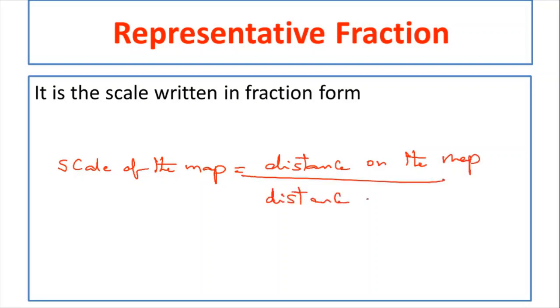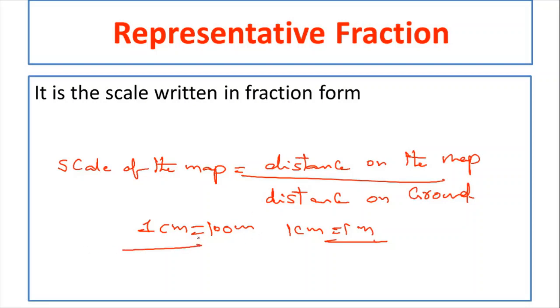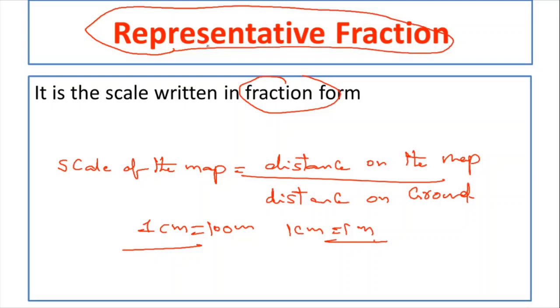So we represent the scale of the map like 1 centimeter equal to 100 meter, 1 centimeter equal to 1 meter, like that. Now whatever this scale is given, if you write the scale in the fraction form, that is called the representative fraction.